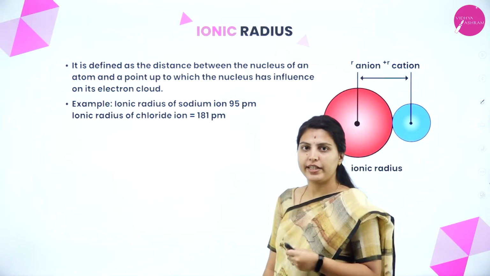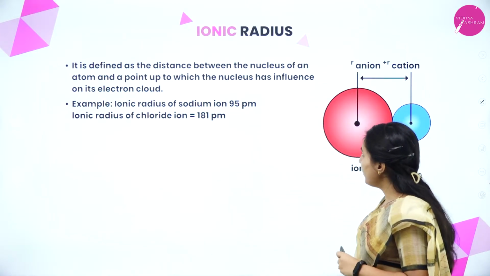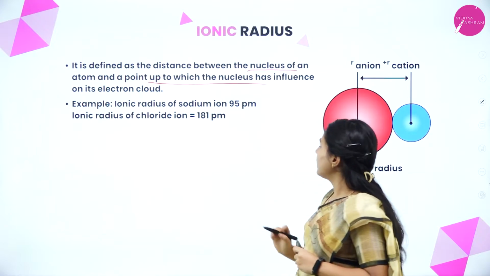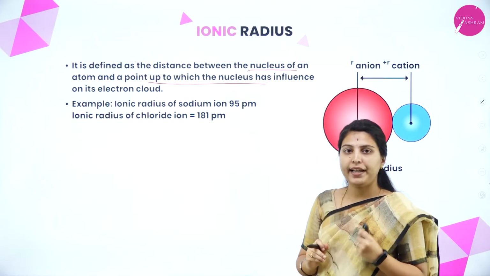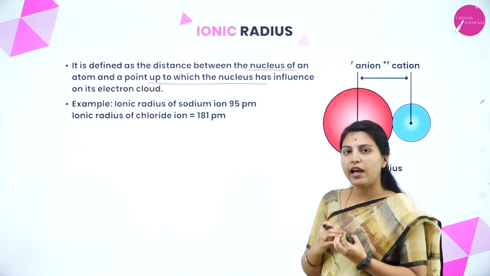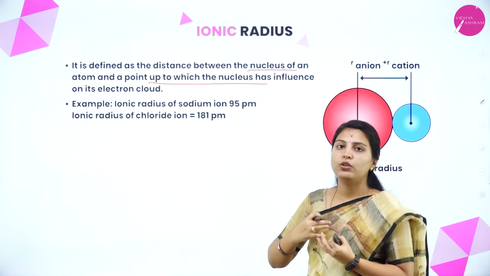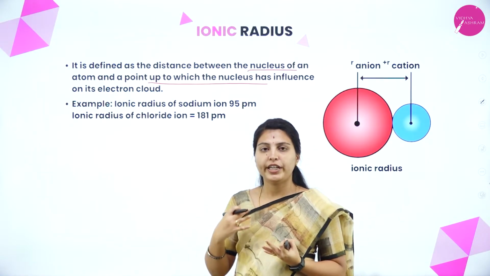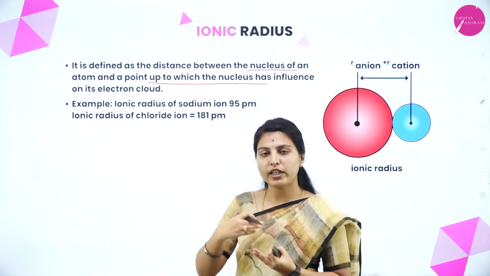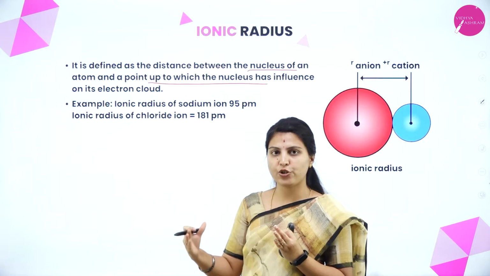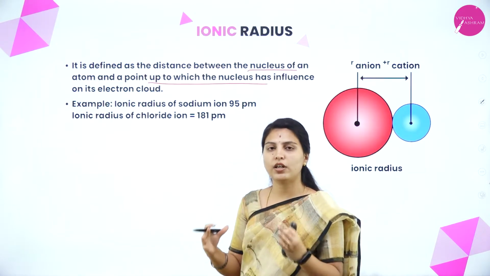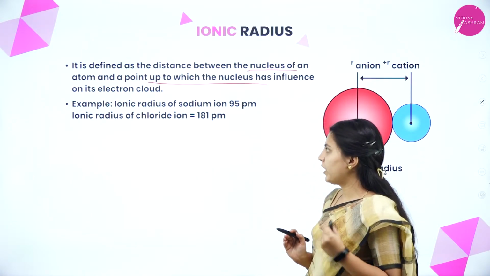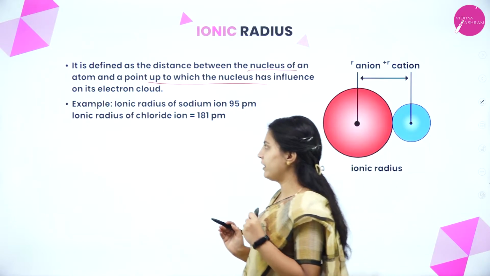Next is ionic radius. It is defined as the distance between the nucleus of an atom and the point to which the nucleus has influence on its electron cloud. Electron cloud means where the nucleus has the effective nuclear charge towards the last electron; we call it the electron cloud. It may continue with the external or outermost electrons, but where the influence stops, that side we call the electron cloud. Example, the ionic radius of sodium ion is 95 picometer, and the ionic radius of chloride ion is 181 picometer.